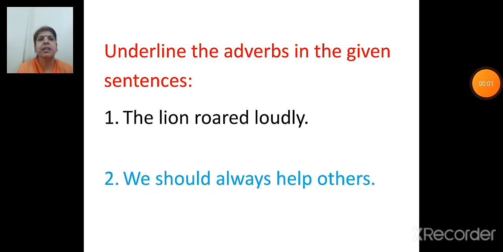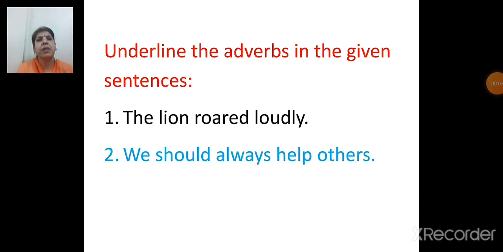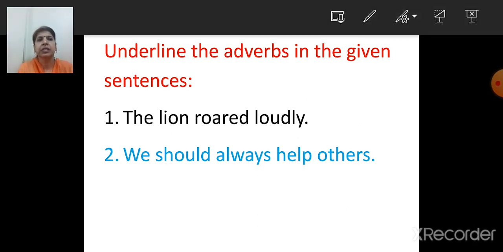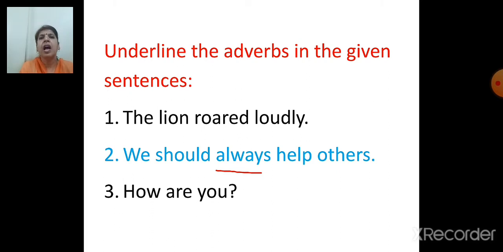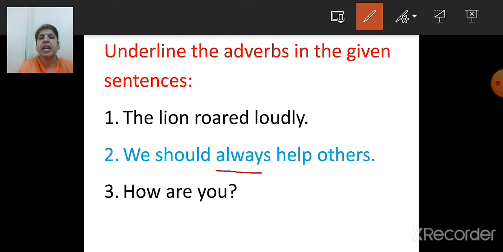Second sentence: we should always help others. Which is the adverb here? Yes, it is always. Right? Now, next sentence is: how are you? So here, yes, the adverb is how. And in the first sentence we know it is loudly. So these are the adverbs.